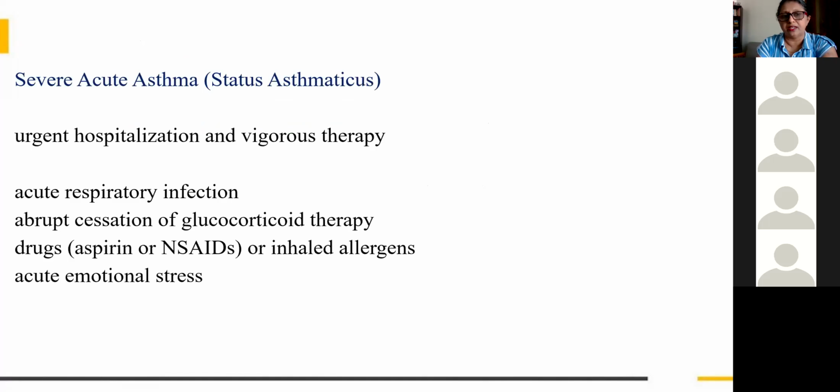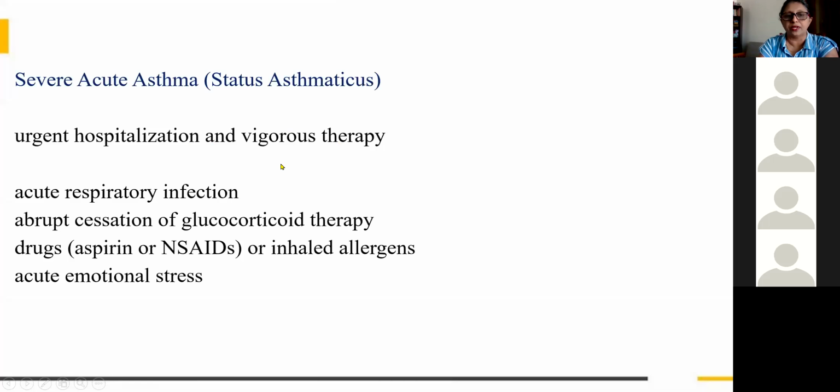So once again we will go through this now. This is the severe and acute. So severe acute asthma means status asthmaticus, continuous breathlessness. So that is status asthmaticus. Like status epilepticus, this is called status asthmaticus. So they will need urgent hospitalization and vigorous therapy.